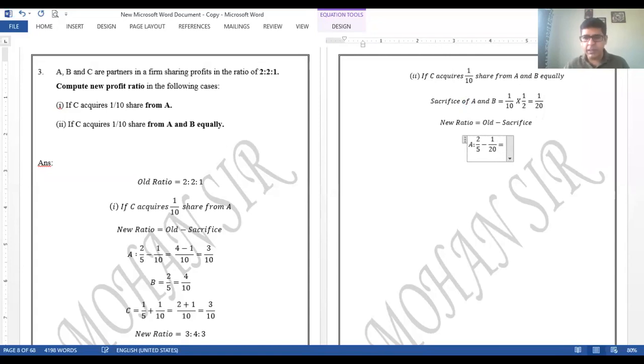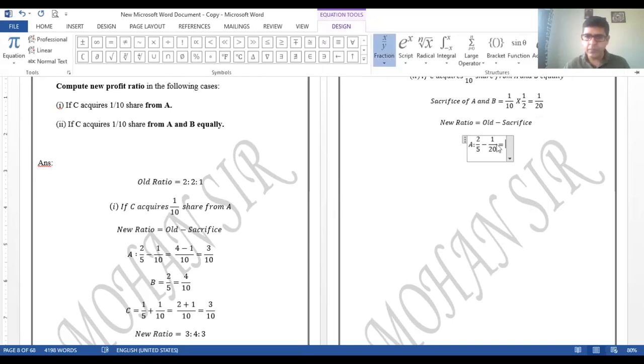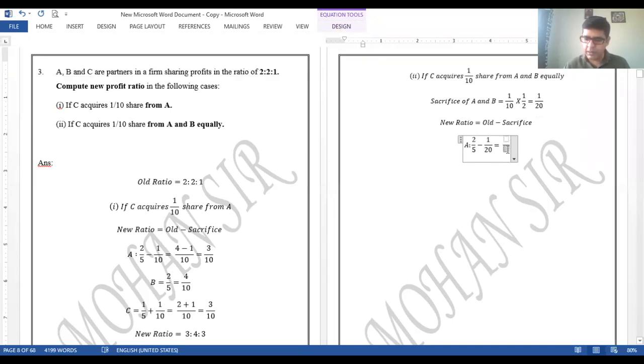Okay, अब यहाँ पर भी LCM लेना easy होगा. 5 and 20 का LCM can be taken as 20. So 5 into 4 is 20. So 4 2s are 8 minus 1. Okay, so 8 minus 1 is 7 by 20 is for A.